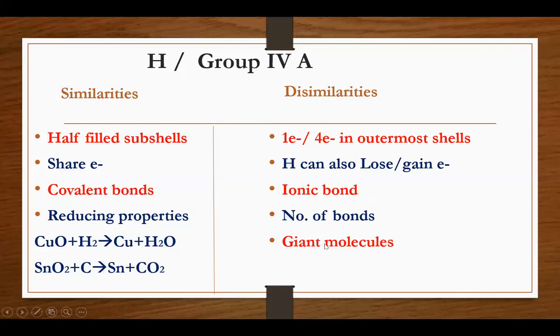Next, nature of molecules. Hydrogen forms small molecules. At most it can exist in diatomic form, while group 4A elements can form giant molecules, for example carbon and silica. They can catenate, they can form long chains. So that's why the carbon family or group 4A can make giant molecules. That was all about similarities and dissimilarities of hydrogen with group 4A elements.